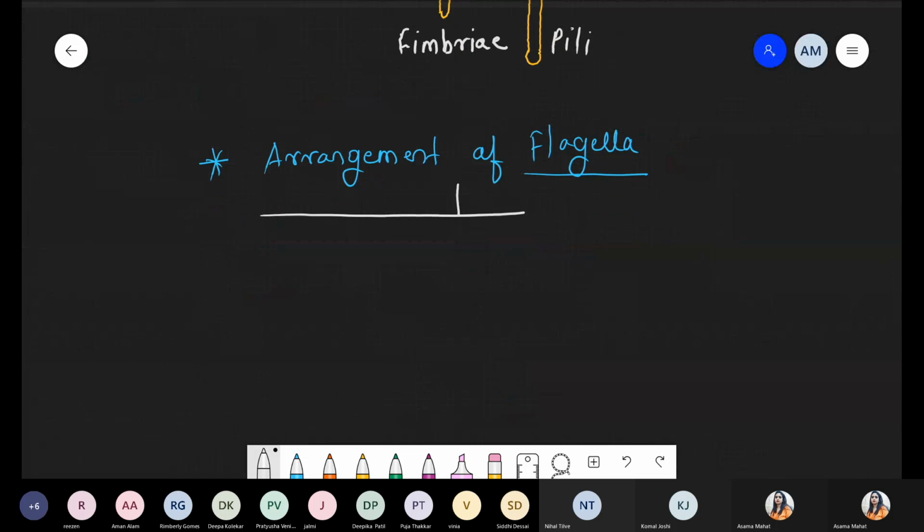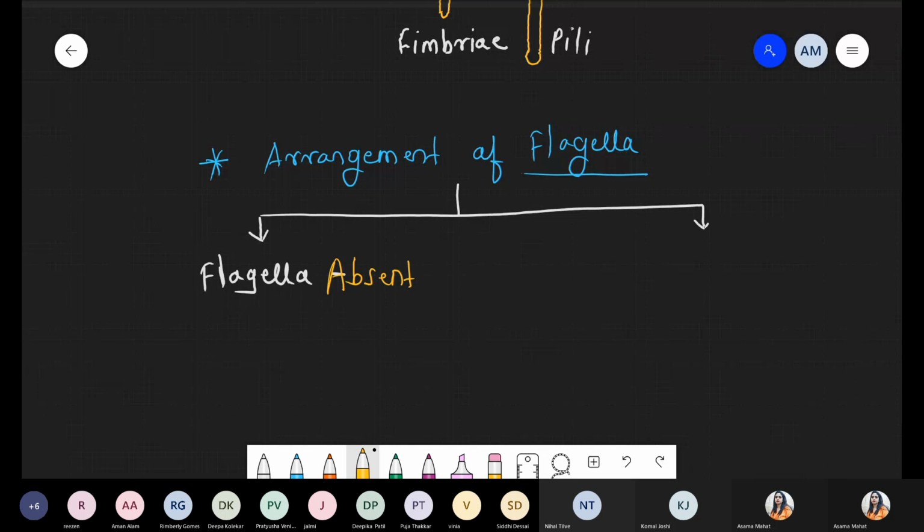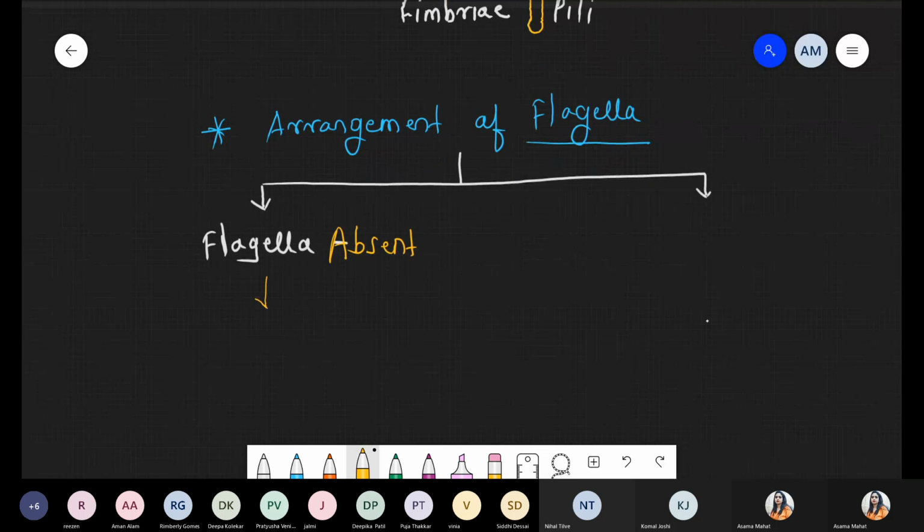Now in this condition, we are taking a few points. On the basis of arrangement, we are taking 2 basic conditions, flagella present and flagella absent. First of all, the first scenario: flagella absent. I'm using a minus sign, or we can simply write the word absent. If flagella are absent, this condition is called the atrachus condition. A for absent, A for trachus. Atrachus means flagella absent.